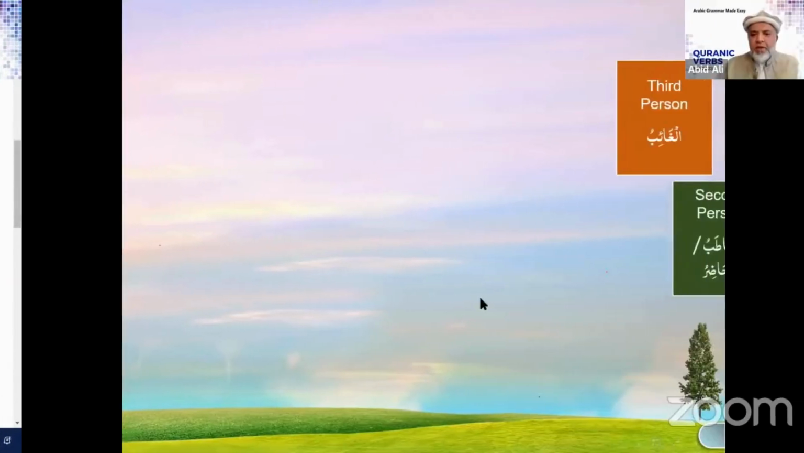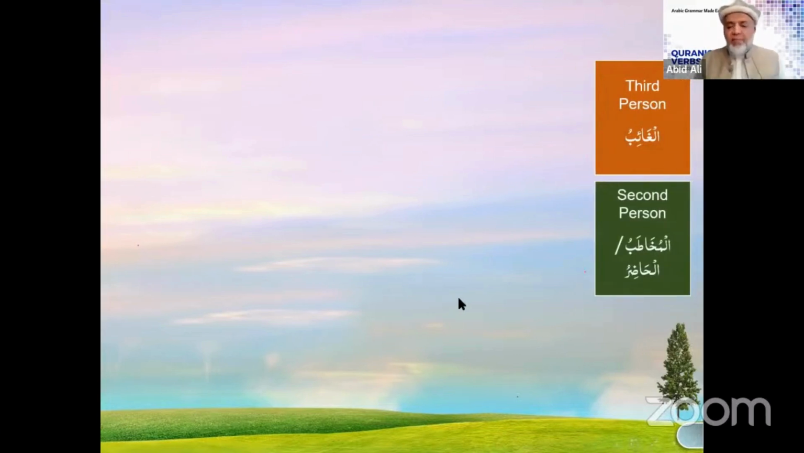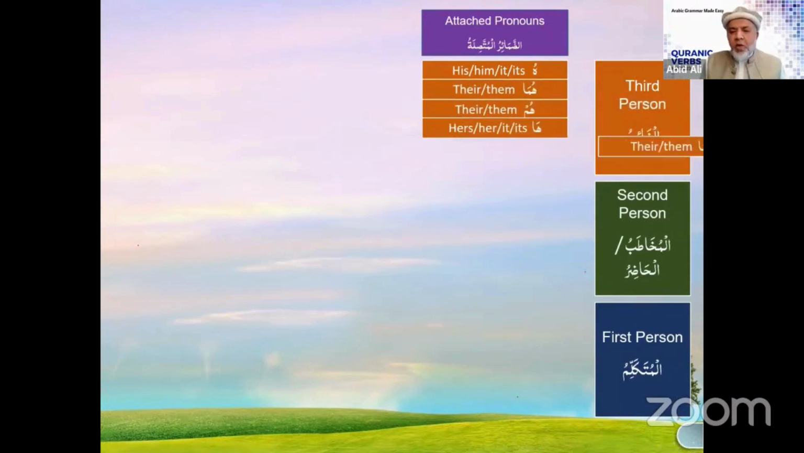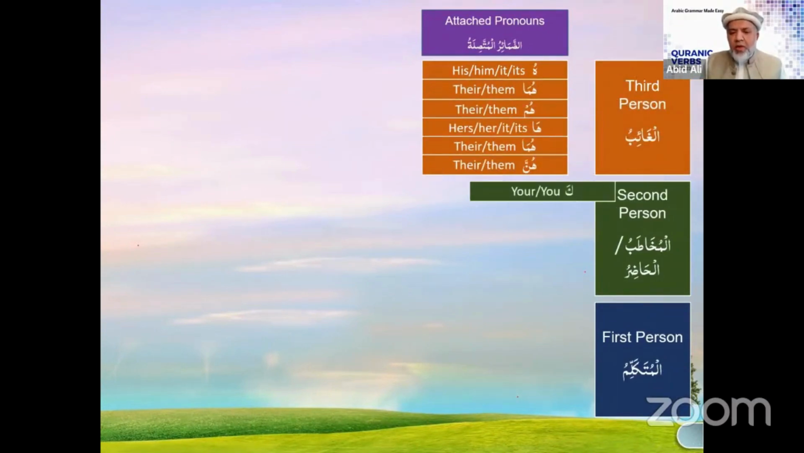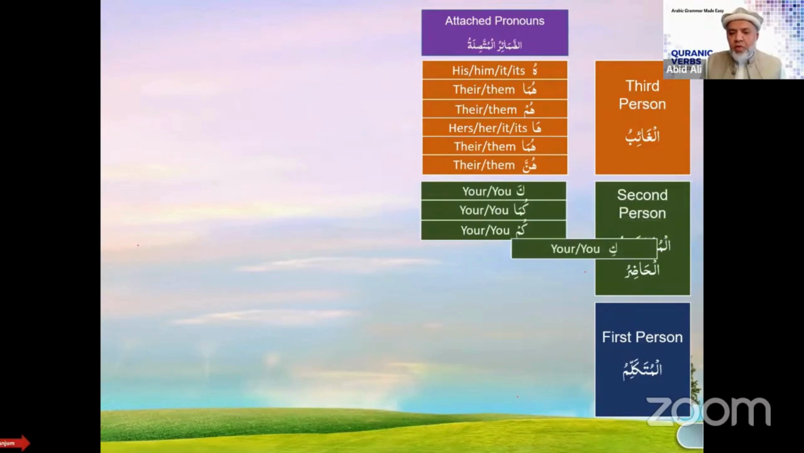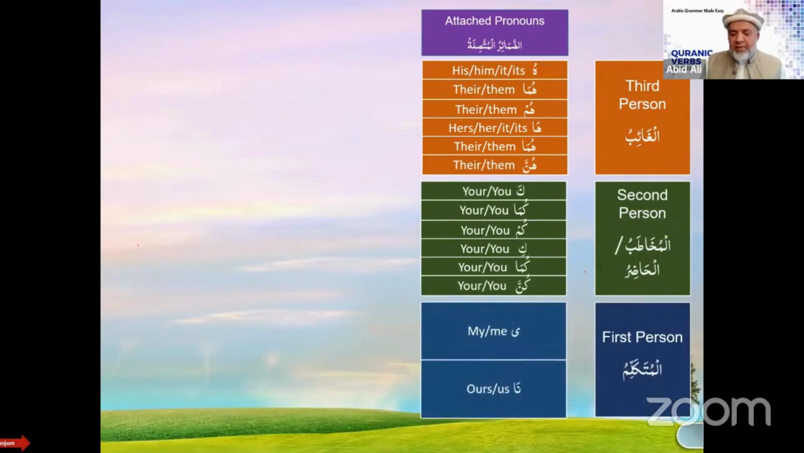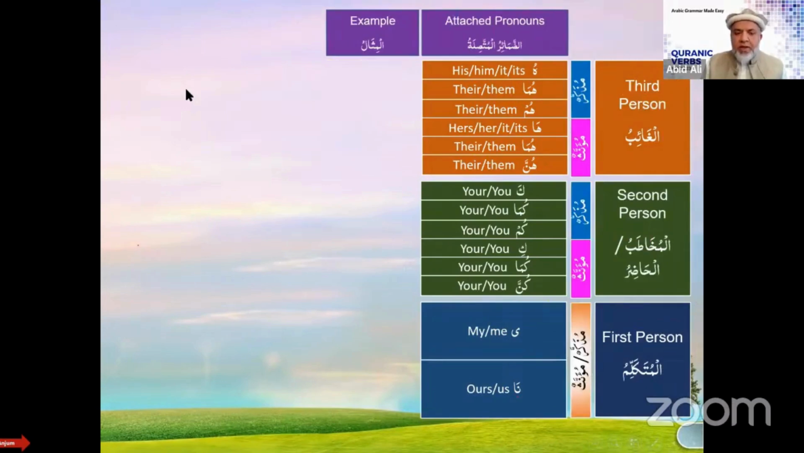So we just learned our attached pronouns, right? Now, why did we learn them? So we know that we have hu, huma, hum, ha, huma, hunna, ka, kuma, kum, ki, kuma, kunna, ya, and na. Agree? Now, what is the role of these in the Jumla Fe'liya? Okay, look at this. This is Muzakkar, Muannas. An example is this.